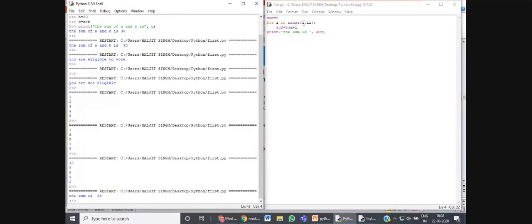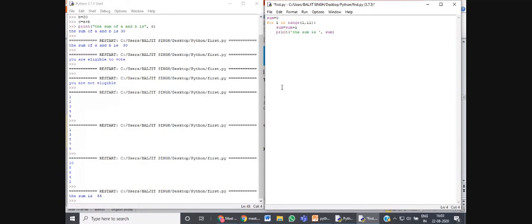The loop will be executed from 1 to 10 only. The value 11 is not considered. 11 minus 1 is 10. So from 1 to 10 we will execute the loop. Now see the difference in indenting this print statement. I have removed the indent here consciously, because I just want to print the total value at the end of the loop. When this loop has been executed for all the steps, then at the end I want the result.